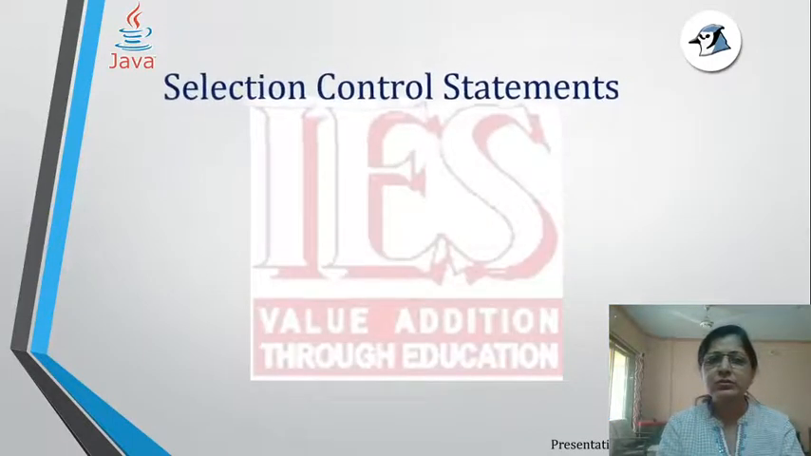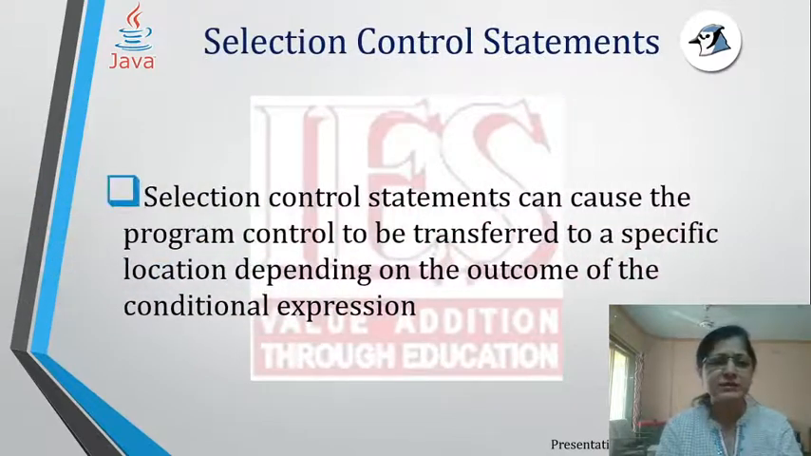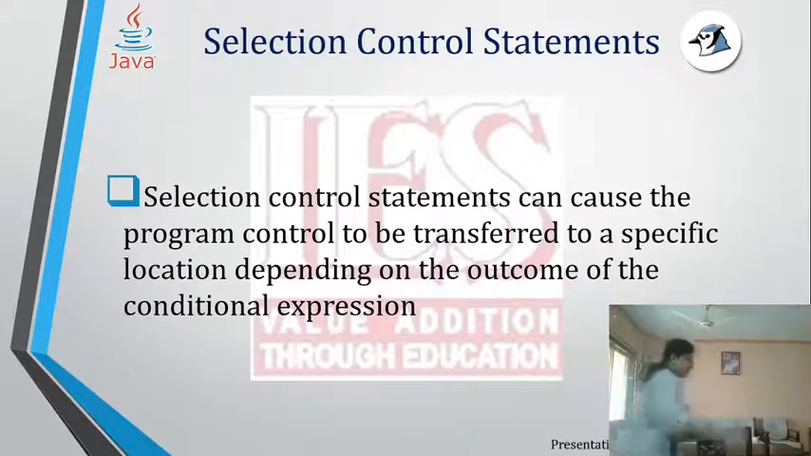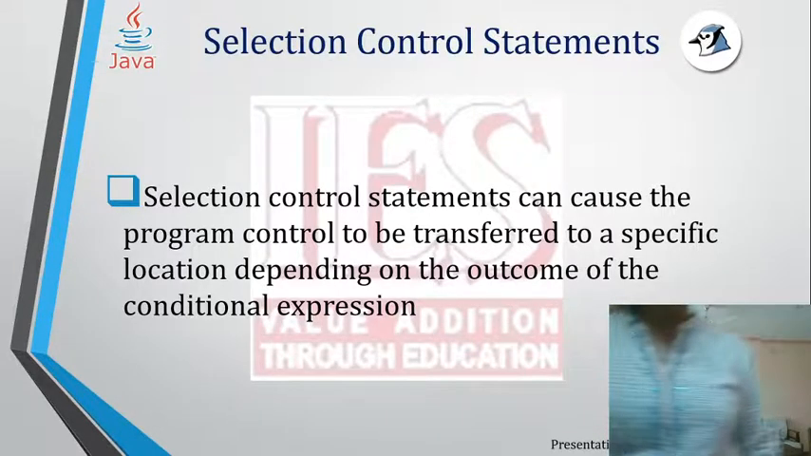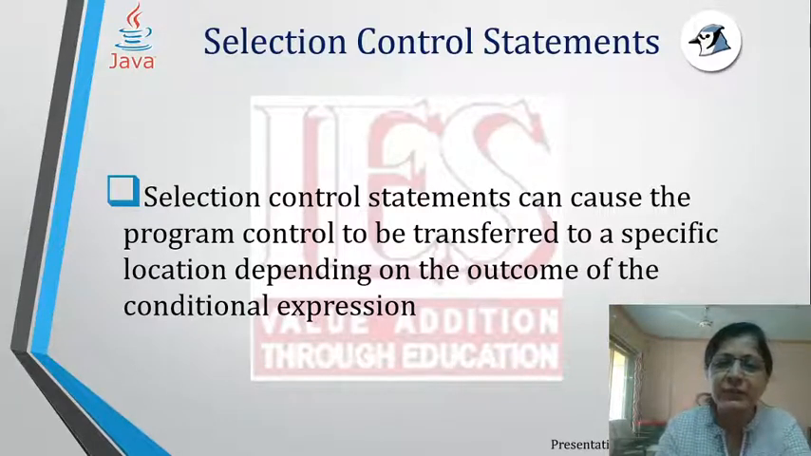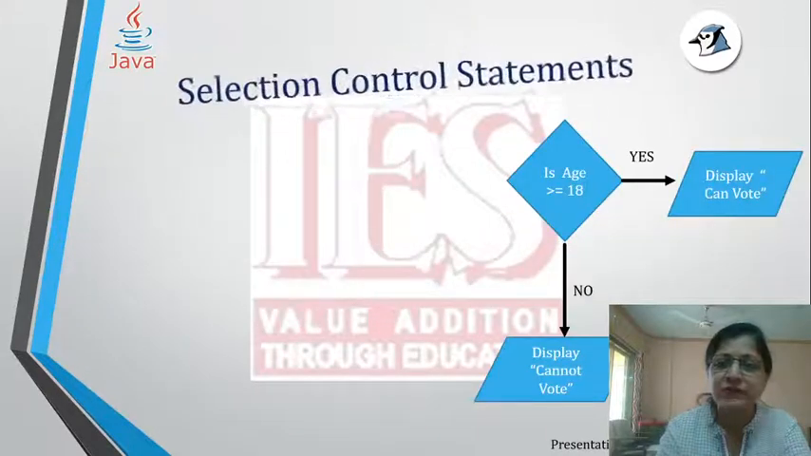In the selection control statements, they cause the program to either do one set of actions or another set of actions based on a condition. Now we are familiar with this because we have done algorithms and flowcharts.